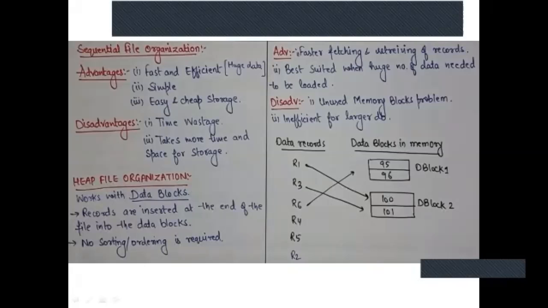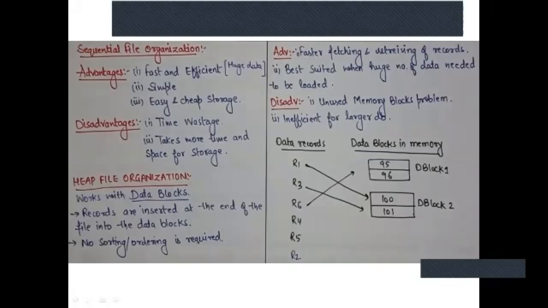It is not like sparse matrix. A sparse index has only the first record pointing to the first block, and the second record pointing only to the first of the second block. It's not like that. It's more like all the records are pointing to all the blocks. Okay, so that's what is called a dense matrix or dense index.